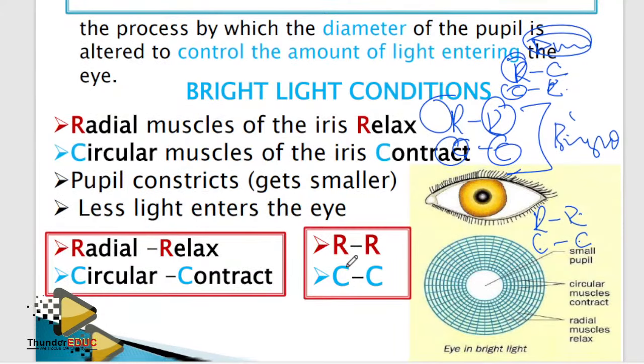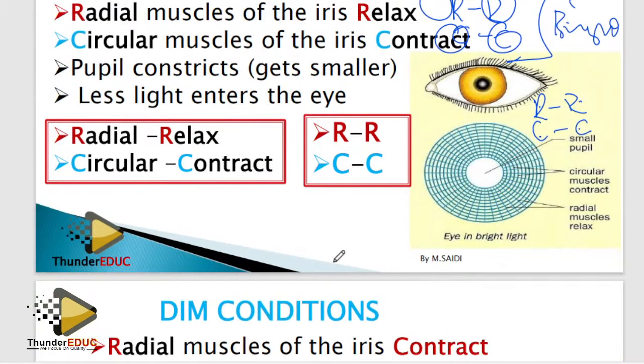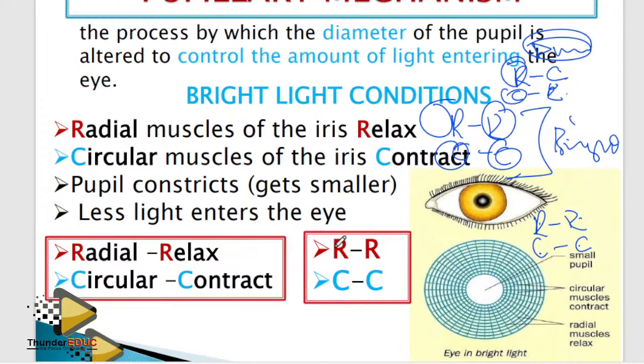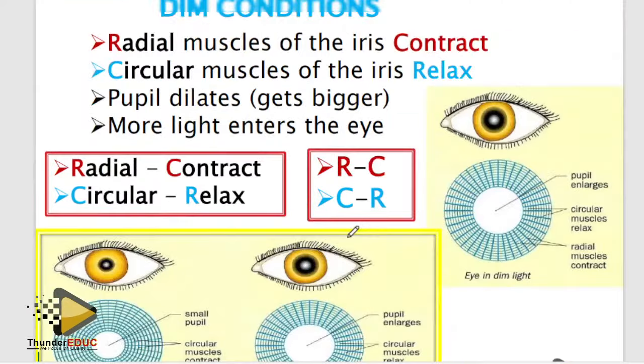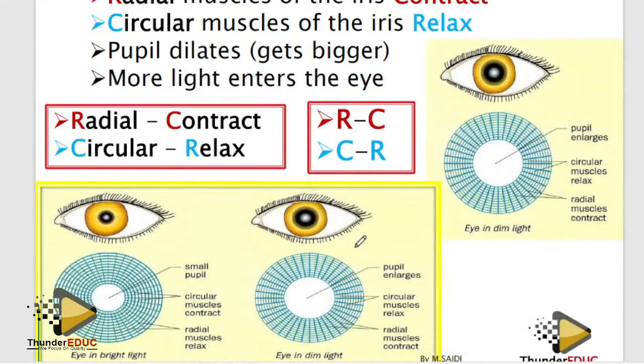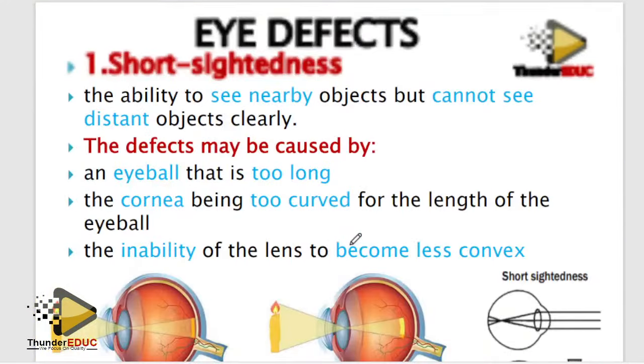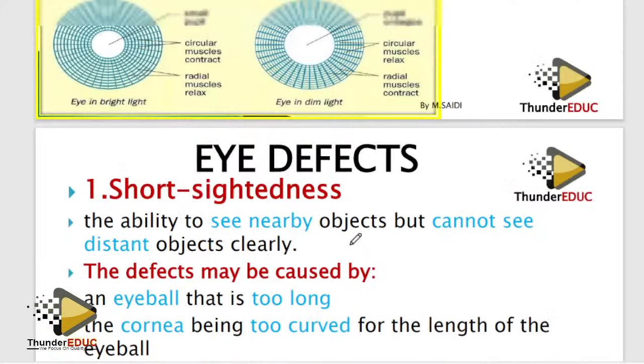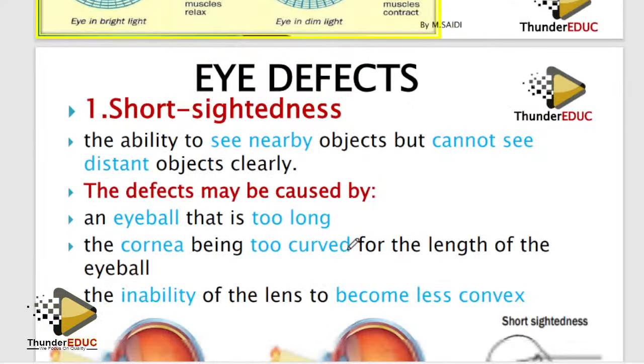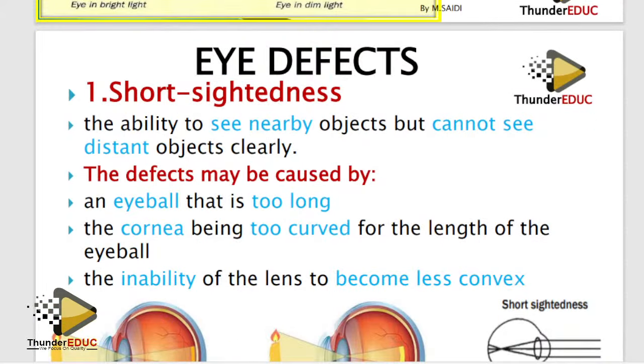So basically, that's it. Please make sure that you memorize one. In bright light, R with the R, C with the C, you don't mix things up. While in dim light, you mix them up. Done. Don't waste too much time, guys. This one sometimes is a challenge for some people, but it's not that big a deal.